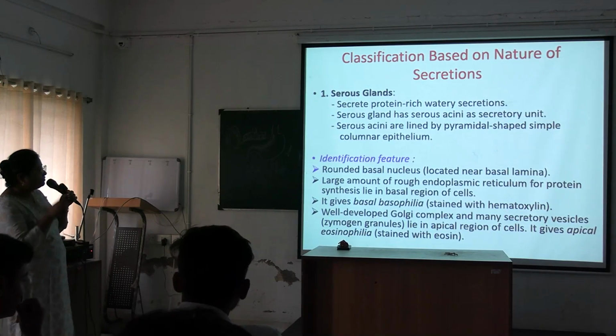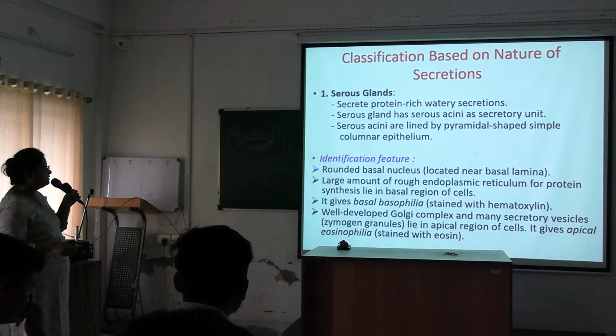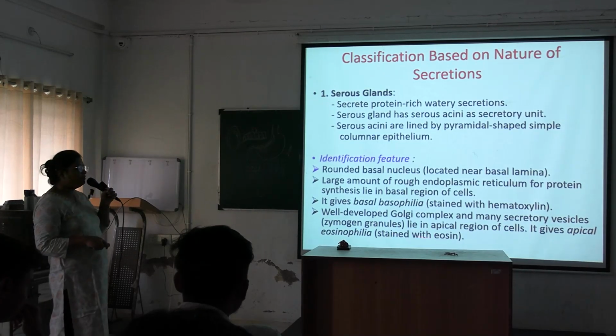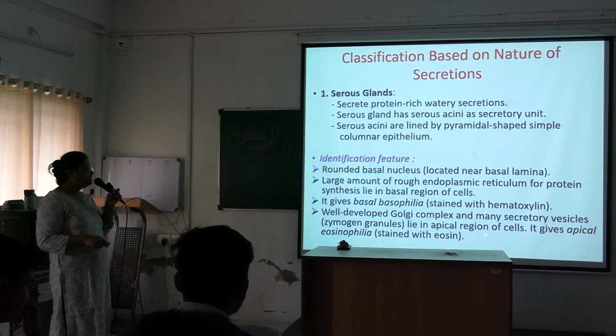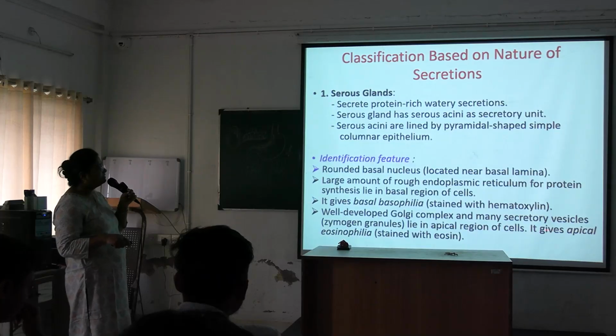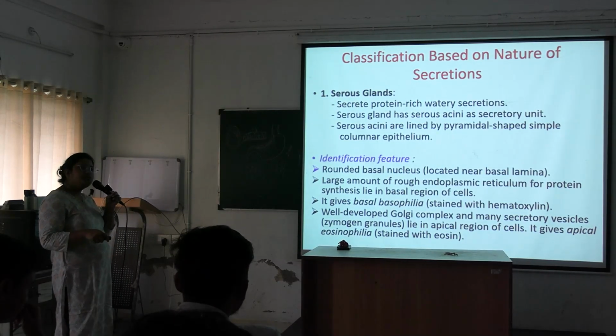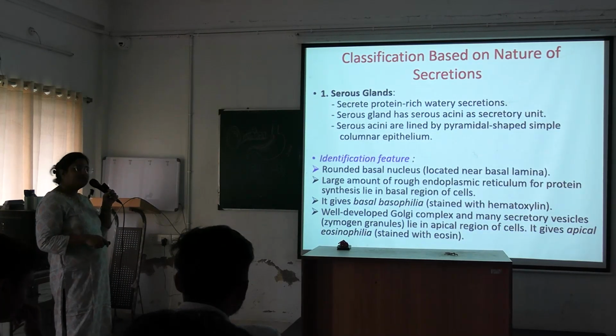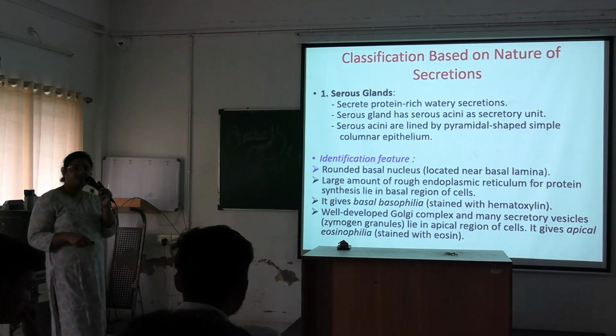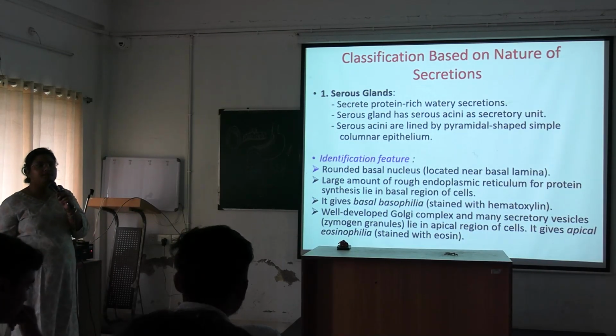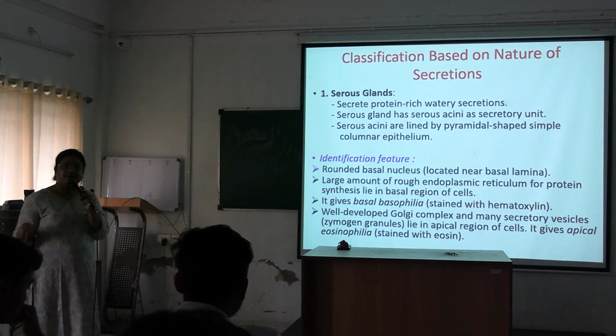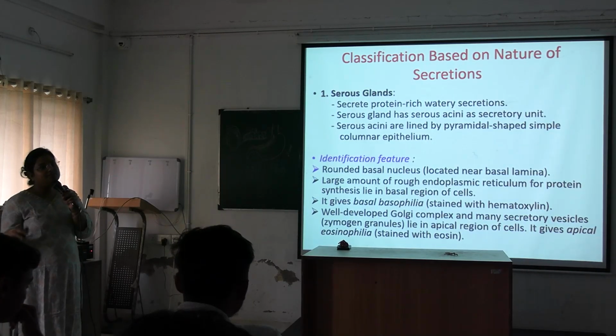And a well-developed Golgi complex and many secretory vesicles containing zymogen granules lie in the apical region of the cells and give apical eosinophilia due to these zymogen granules, stained with eosin. Eosin means it will be more pink: towards the basal region more violet and towards the apical region more pink.